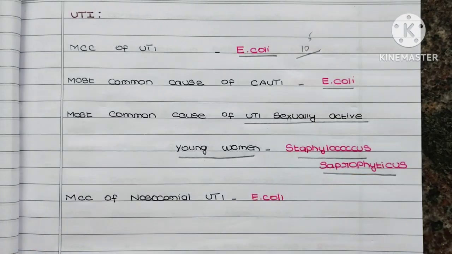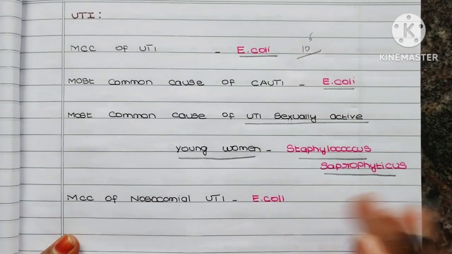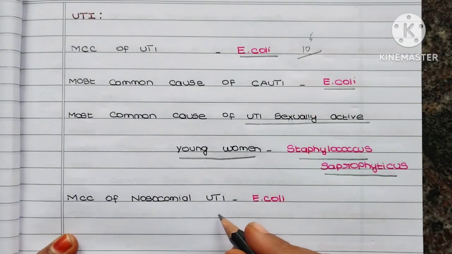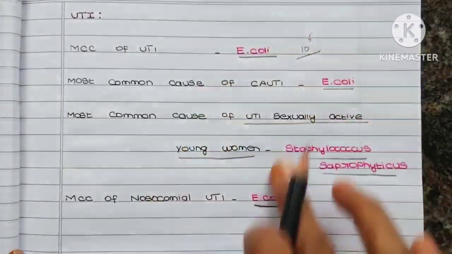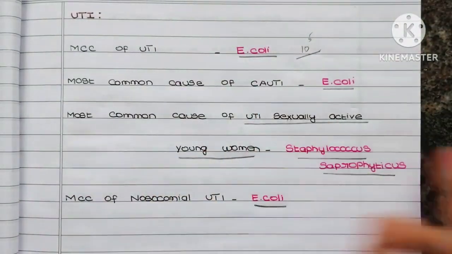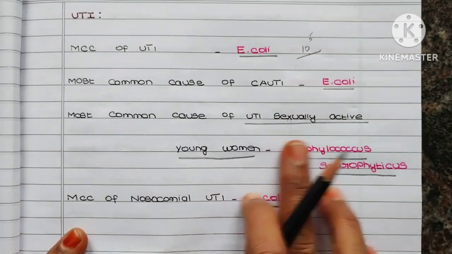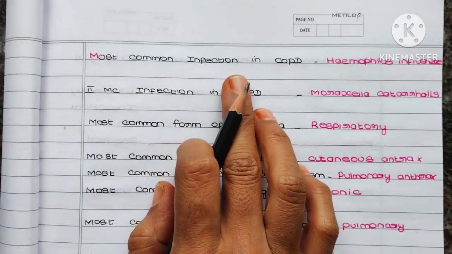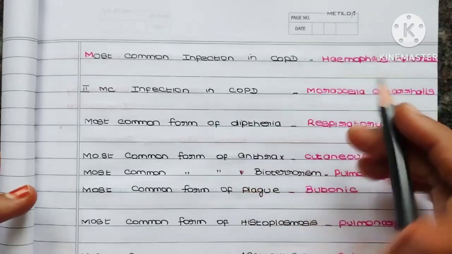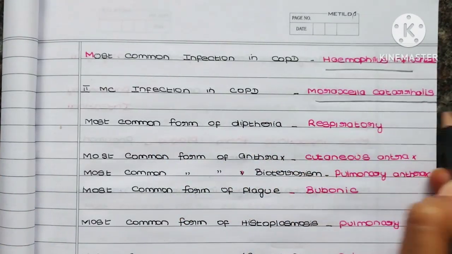Okay, so UTI in sexually active young women. If you come across this term, you can go for saprophyticus. And the most common cause of nosocomial UTI is E. coli. Okay, so these are some of the confusing points you want to remember among the UTI. You just remember the most common cause is E. coli, and if they are asking for sexually active women, then it is saprophyticus. So the most common cause of infection in COPD patients is H. influenzae. The second most common infection is caused by Moraxella catarrhalis. Okay.